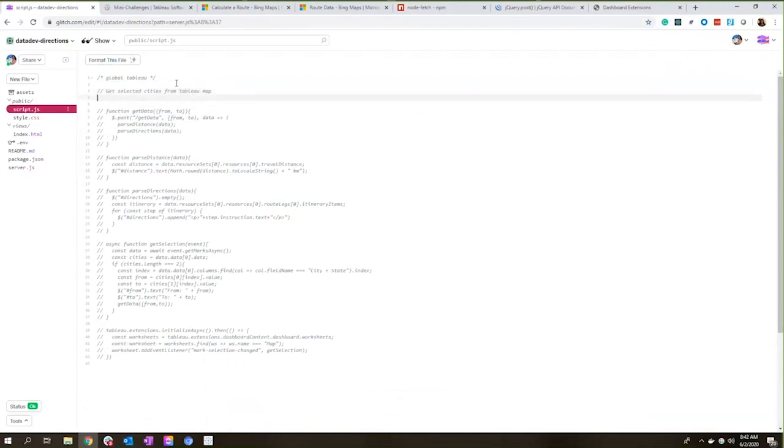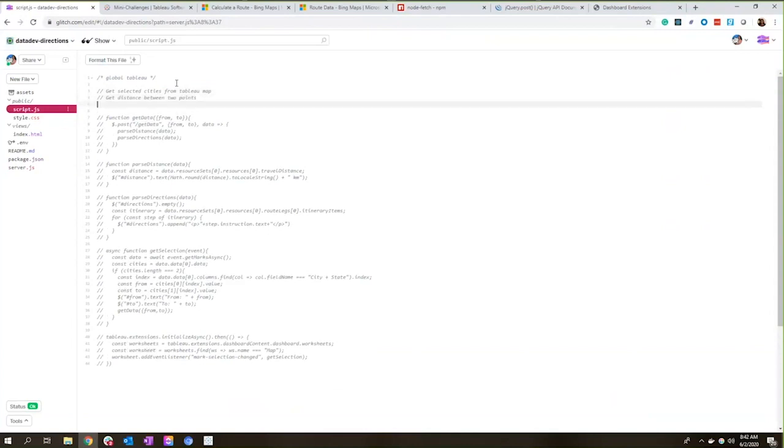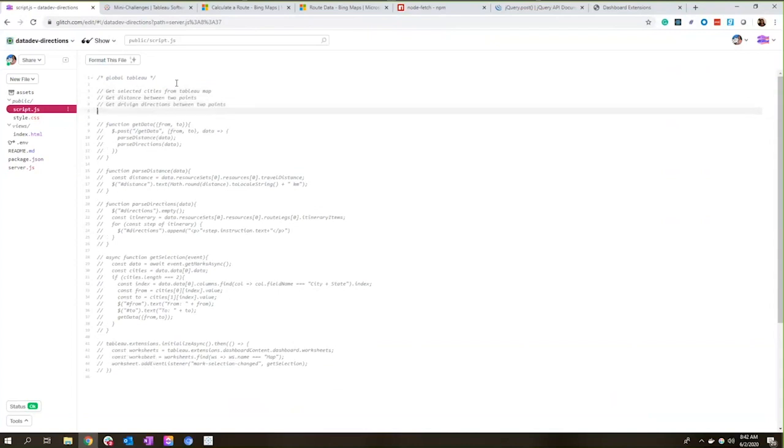I also want to be able to get the distance between 2 points. And then I also want to get the driving directions between those 2 points.